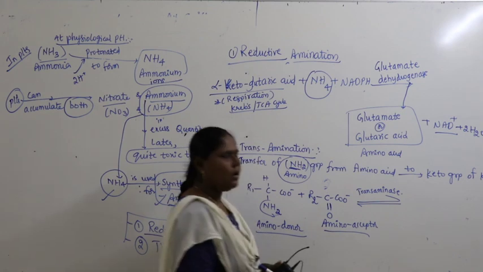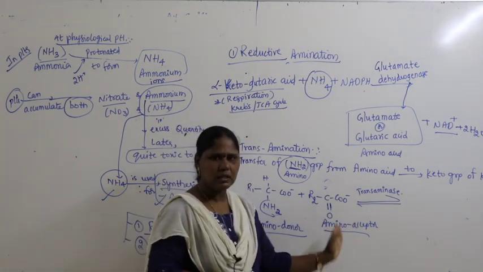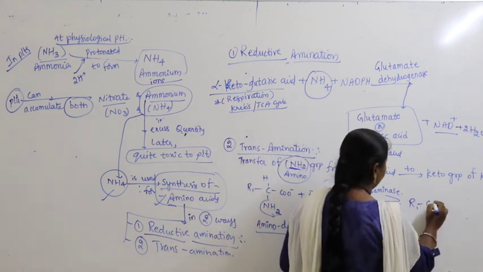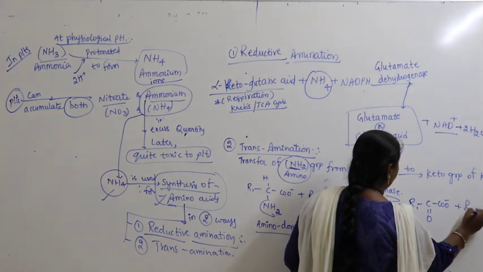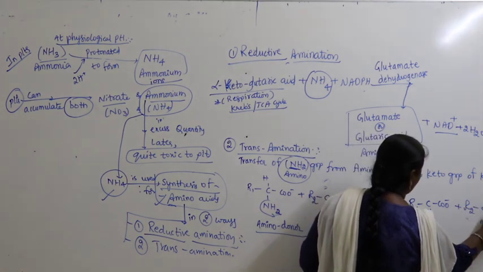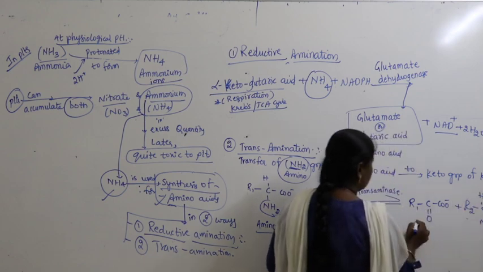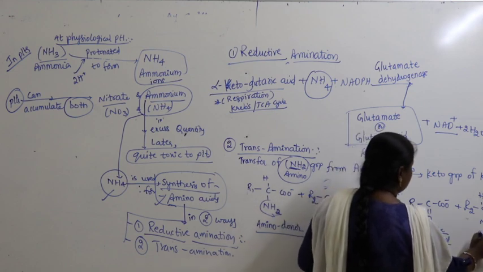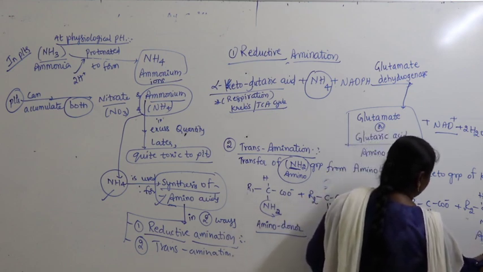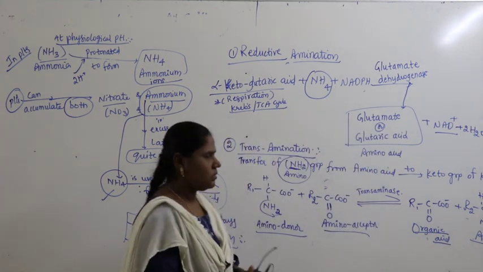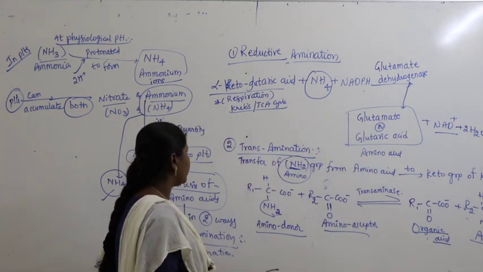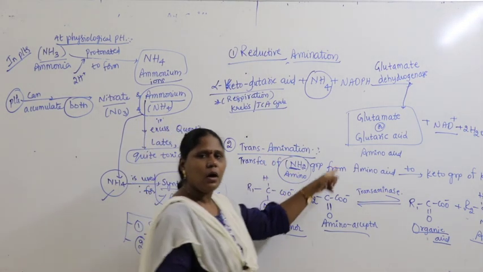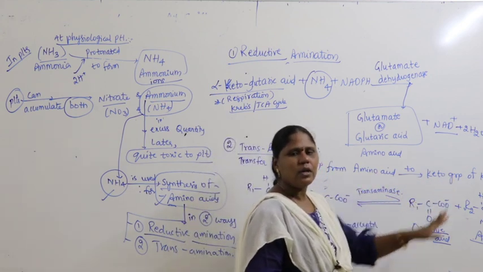With the help of an enzyme called as what? Transaminase. As a result, what happens here? This will get keto group here and R2 will get amino group here. So this is an organic acid and this is an amino acid. Right. So what's happening here? Again I repeat, what is the second step called? Transamination. Transfer of amino group from amino acid to keto group of keto acid.